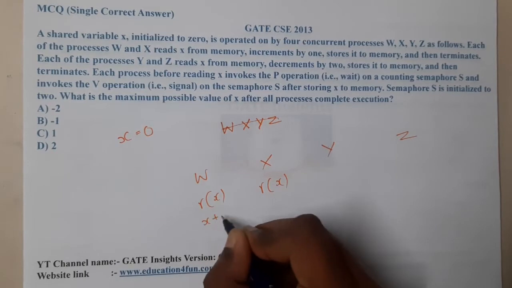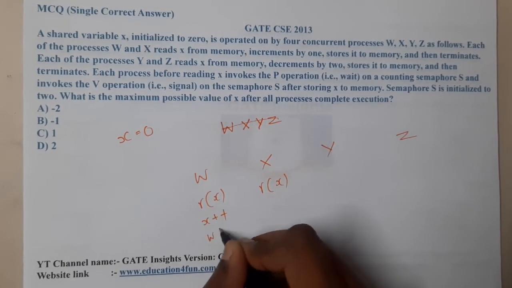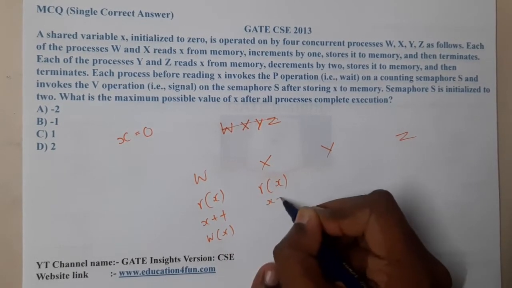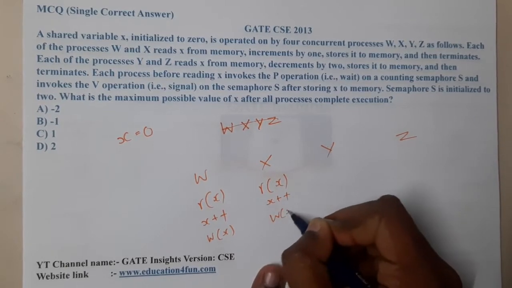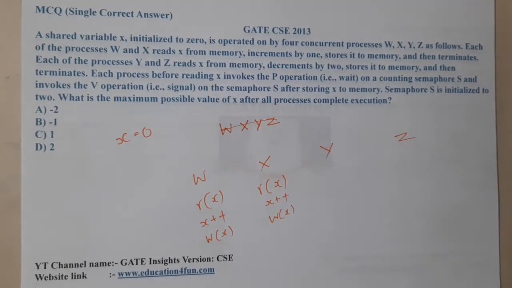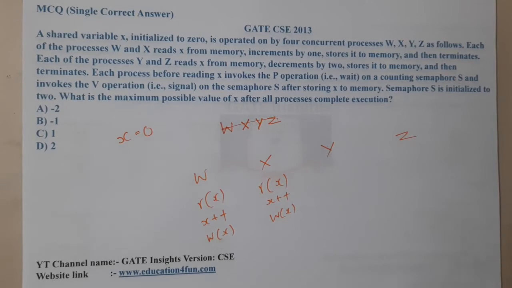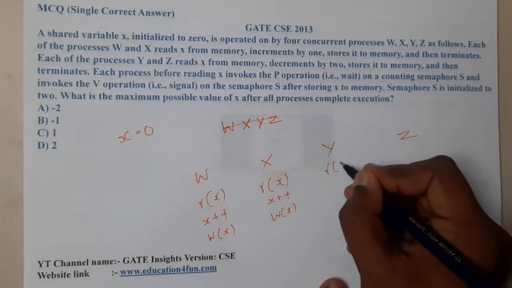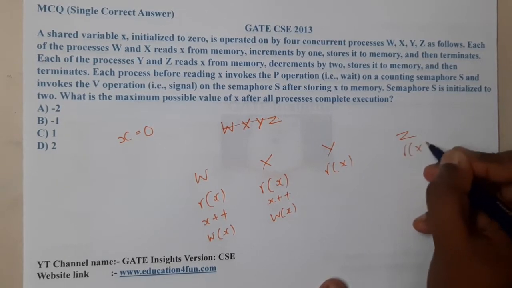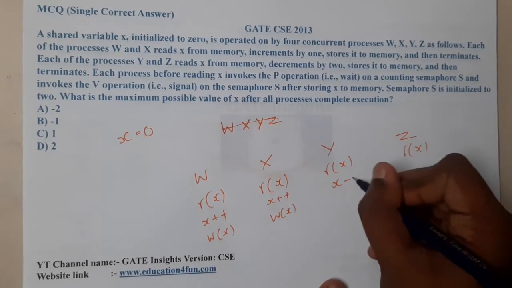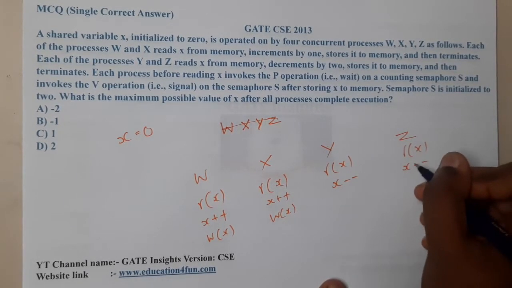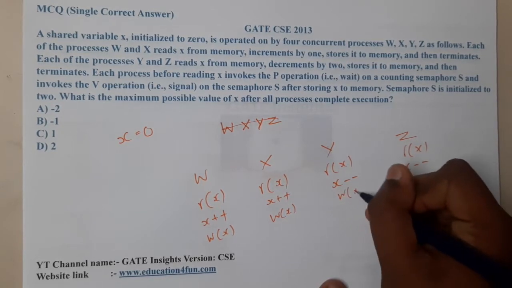So X plus plus and write of X. X plus plus and write of X. And then terminates. Each of the processes Y and Z reads the value of X, and they are going to decrement the value of X, store it to the memory, and terminate.